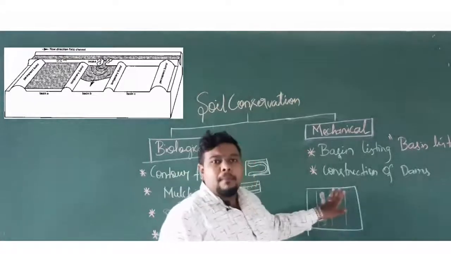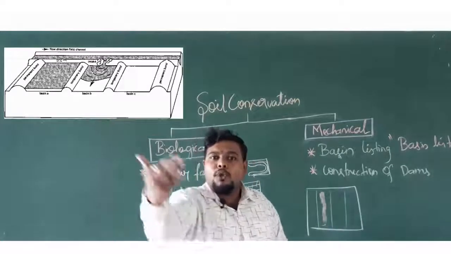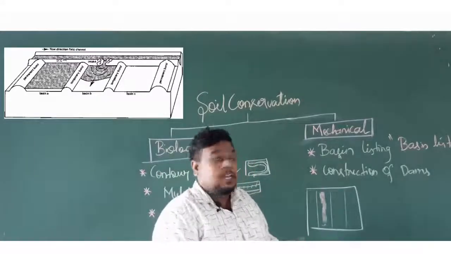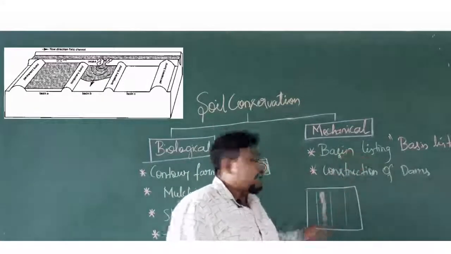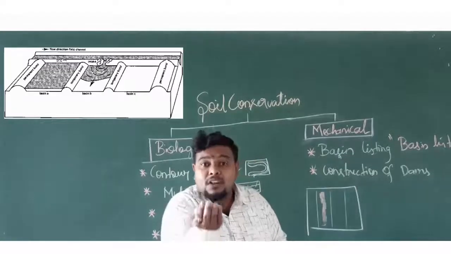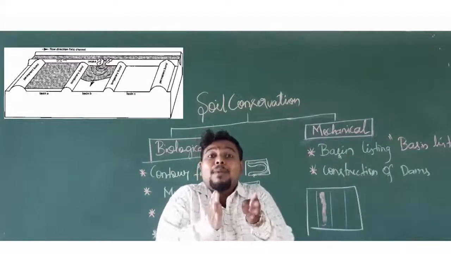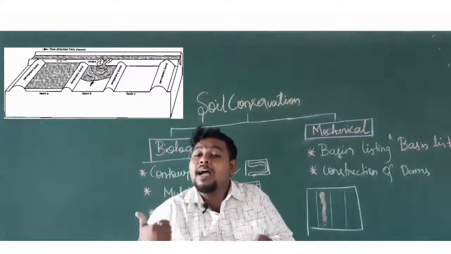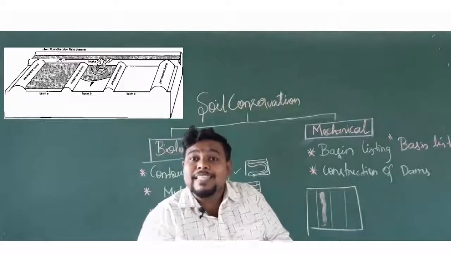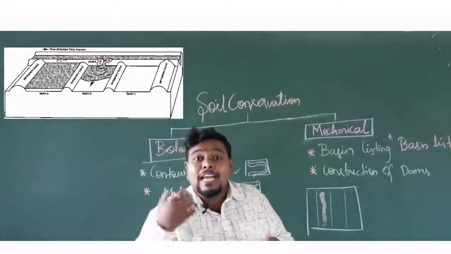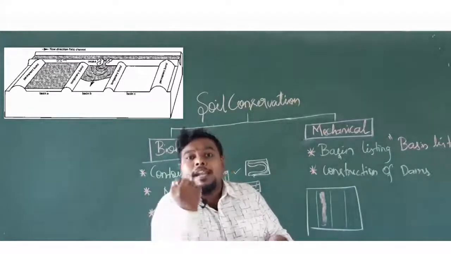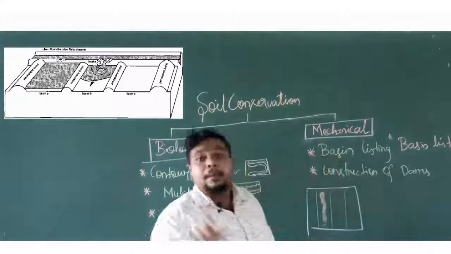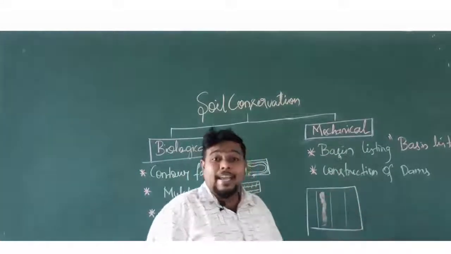If the burrows are not made here, what will happen? The water will flow down in a continuous manner and it will not be absorbed properly by the plants. But when basin listing is used, it will form small furrows or small burrows there. So that gives the water time to stand over there so that the soil can absorb more water. As I said before, if more water is taken up by the soil, the soil is held in a manner that reduces the soil erosion. This is what is meant by basin listing.